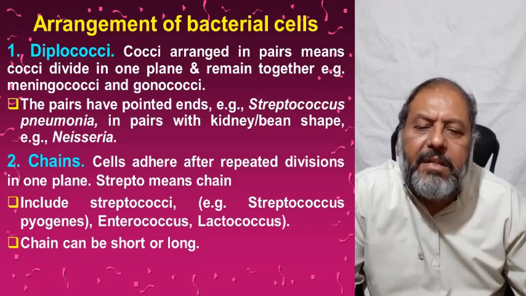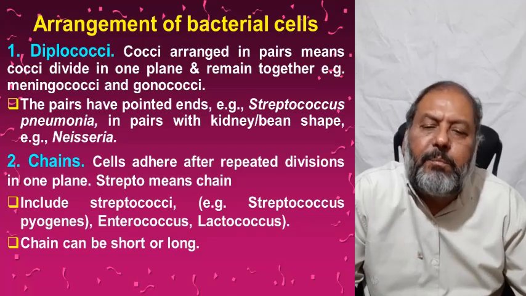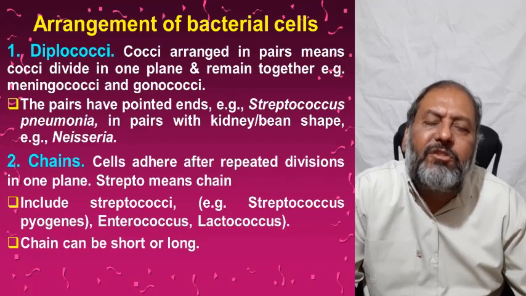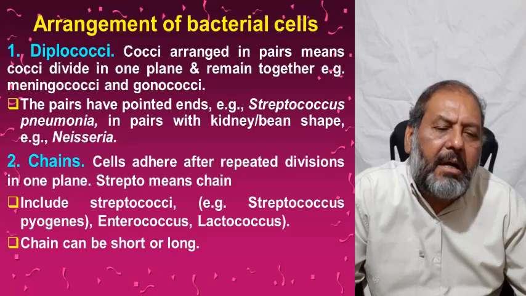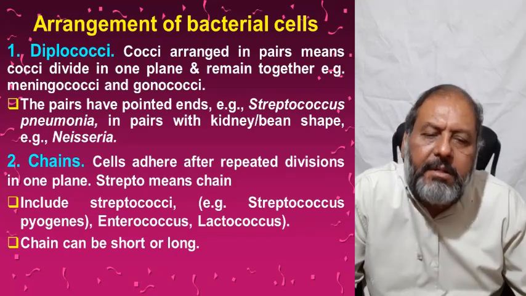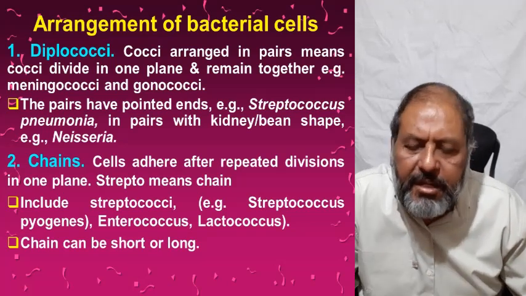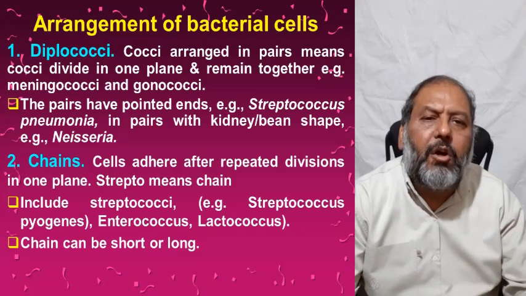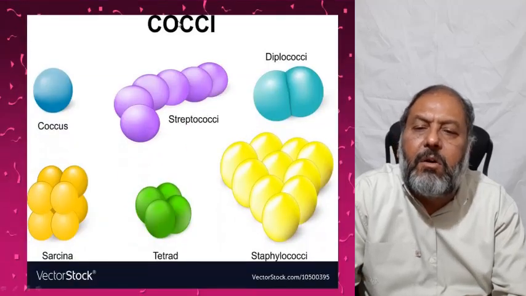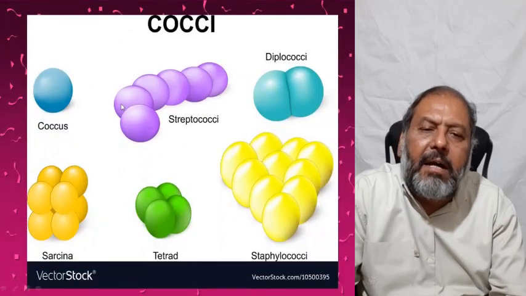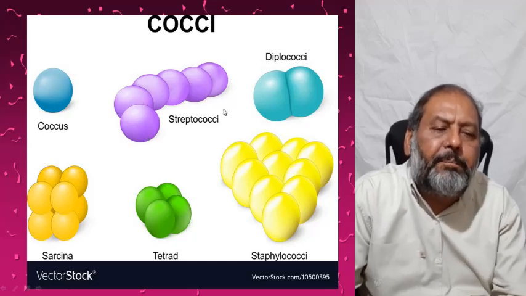The bacteria can be in chains. Cells adhere after repeated division in one plane, and streptococcus means chain. So these are found in chains. These include Streptococcus pyogenes, Enterococcus, Lactococcus. This chain could be short or it could be long. Here one can see the single cocci and streptococci. These are in chains. Diplococci, as one can see, are in pairs.